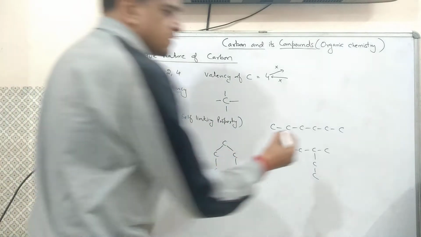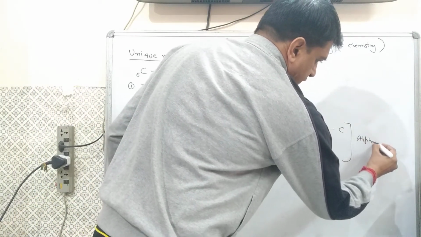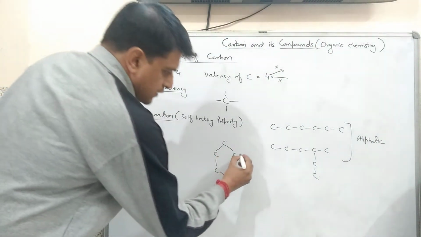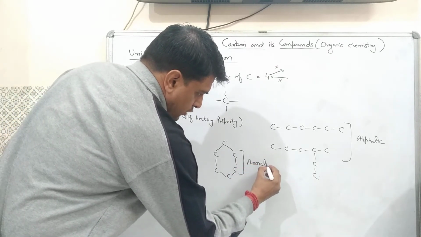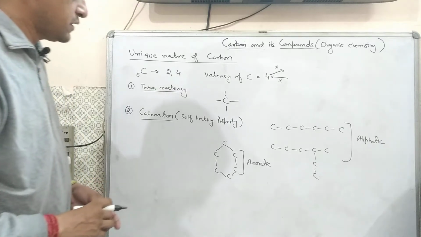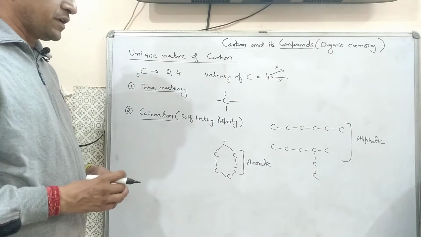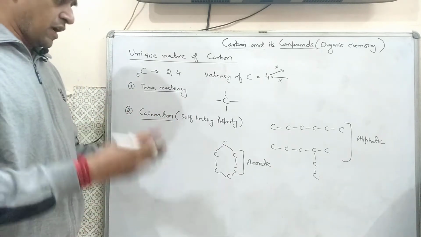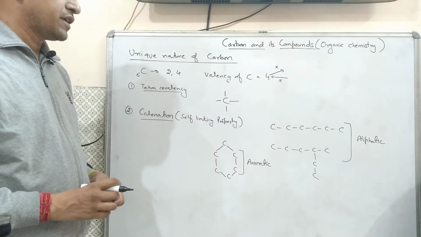These open chains are also known as aliphatic hydrocarbons, while these closed chains are also known as aromatic hydrocarbons. Because of these two special unique properties of carbon, this carbon has a special branch to study, that is organic chemistry.